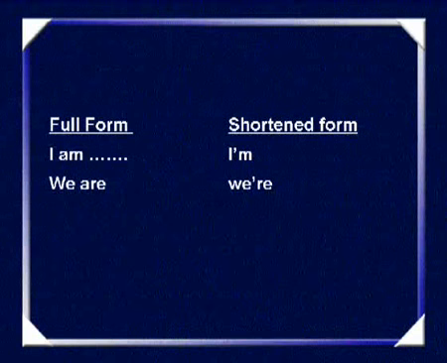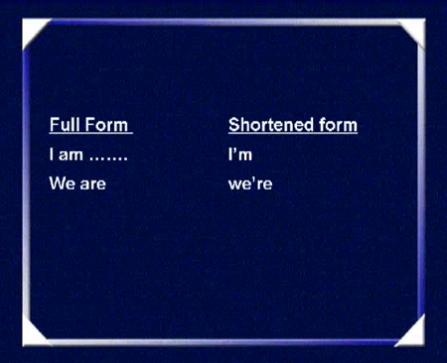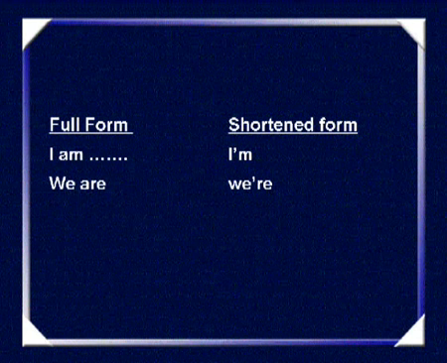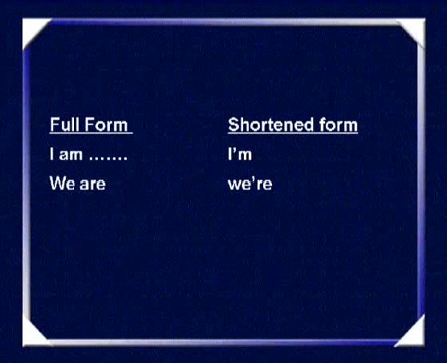The full form I am changes to I'm in the shortened form. This is particularly of importance to students who are learning English in India, because many of us speak the way we write, and that is not always true and not always correct, because while we speak, we need to shorten the forms. For instance, we are changes to we're.